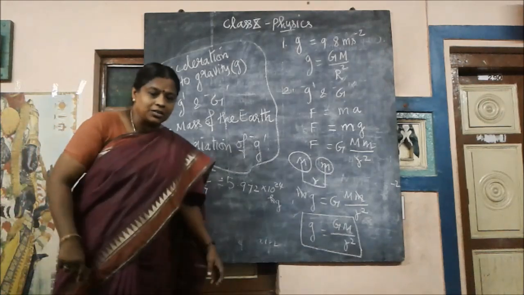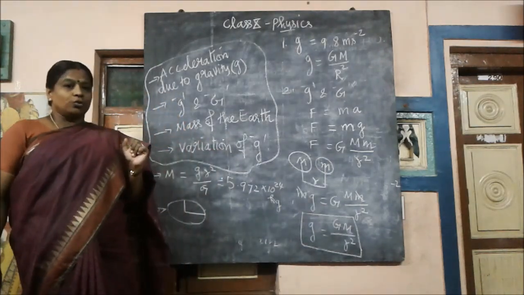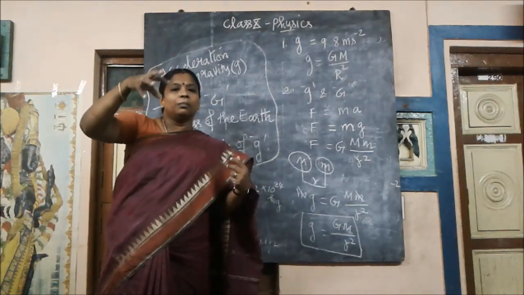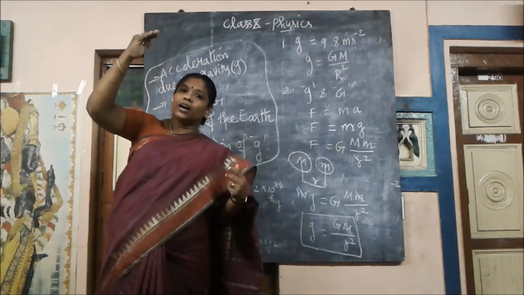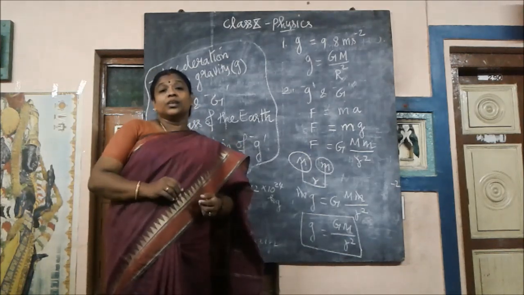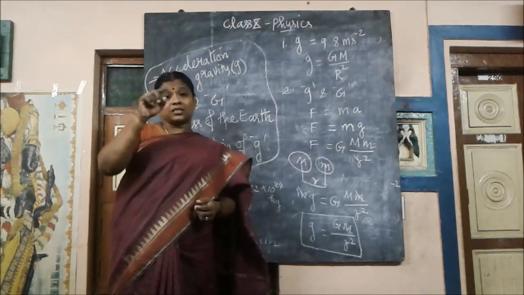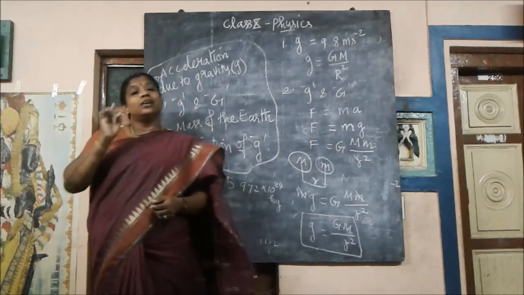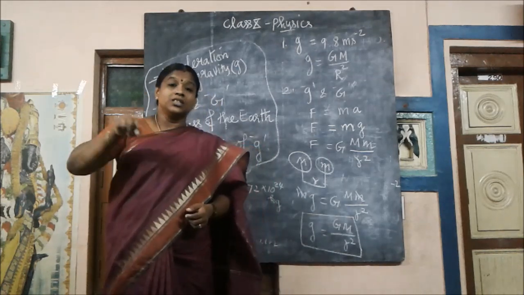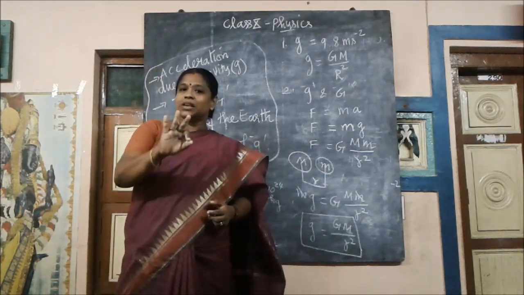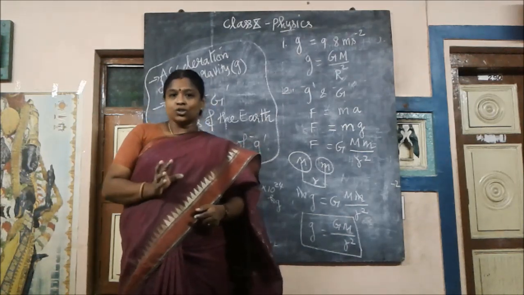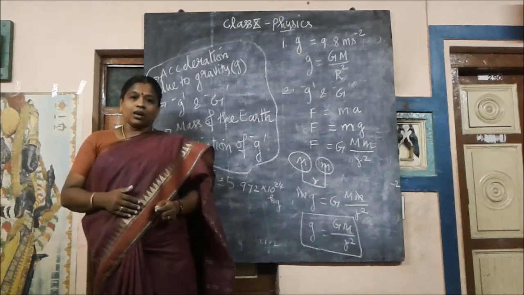So underline these factors. Now another three values you should know, children. As you move higher in altitude, and also if you move deeper and deeper, then also acceleration due to gravity, small g, will reduce. And at the center of the earth, the g value will be 0. These three you should know, children. Remember these values; how we are getting these conclusions, you will learn in your higher classes.